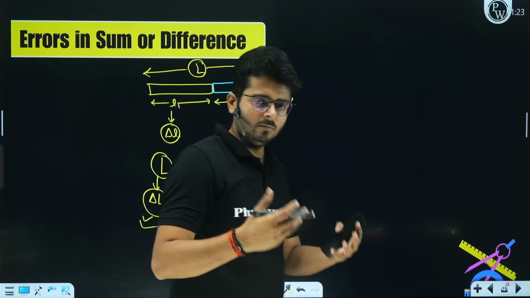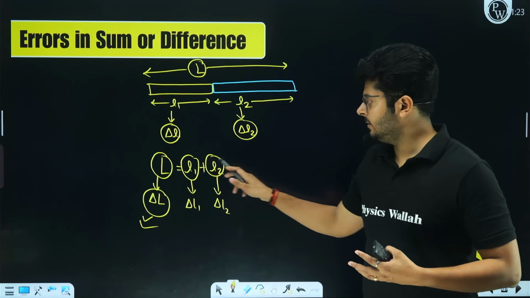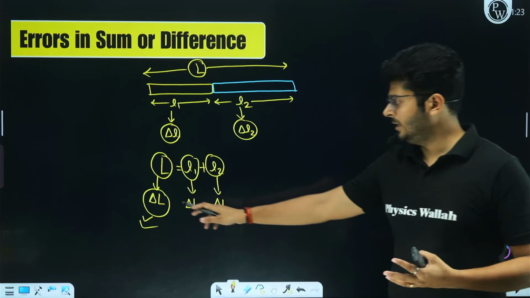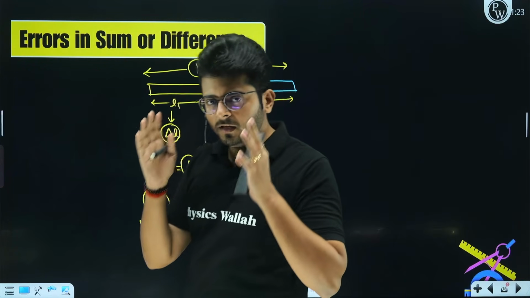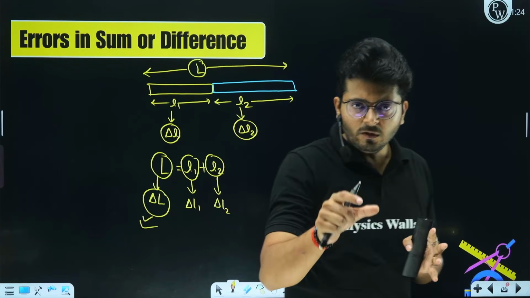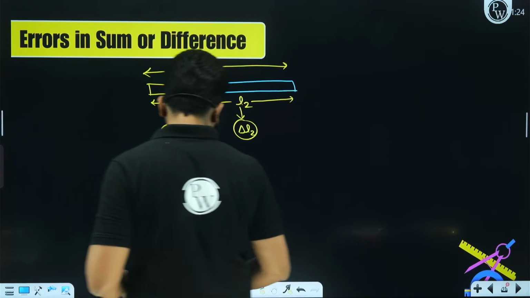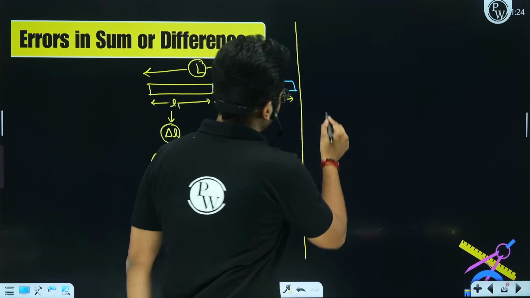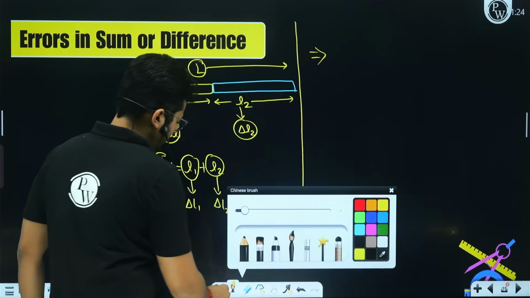This is what we are talking about when we talk about the combination of errors. The quantities have summation L1 plus L2 equals L. What kind of relation will you have between the errors of those quantities? We will say that in the case of summation or subtraction, the absolute errors are always added. This is a common rule. We can derive that as well, but that is not important in our NEET exam for now.